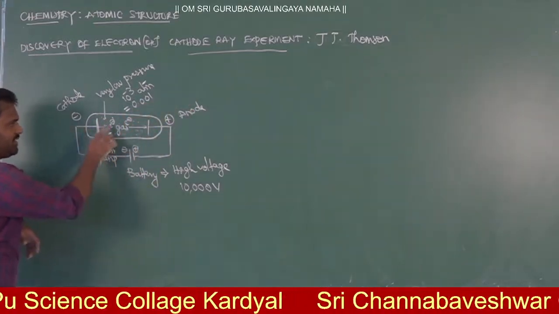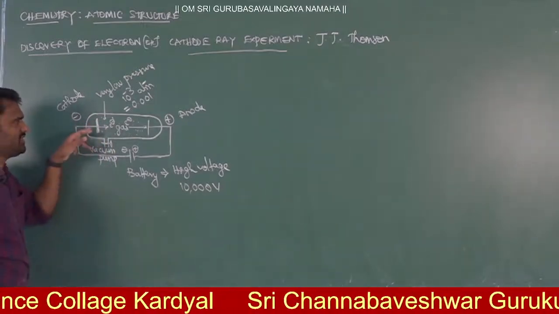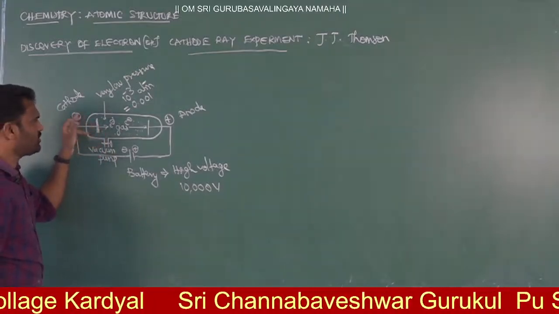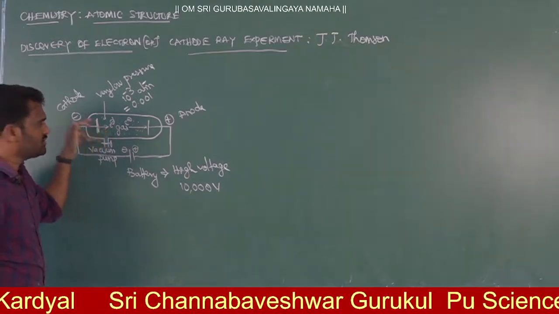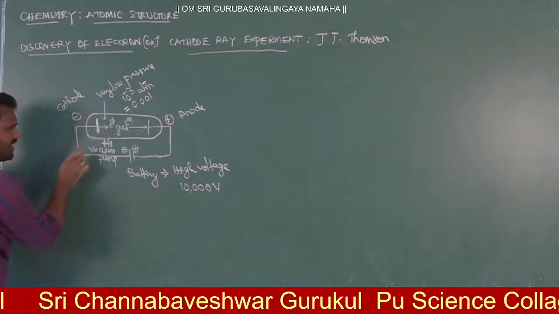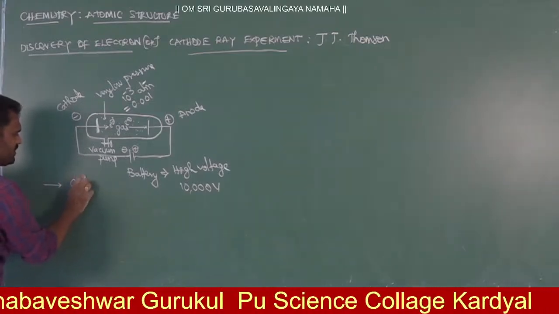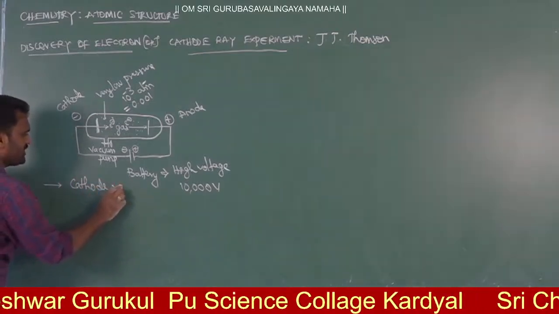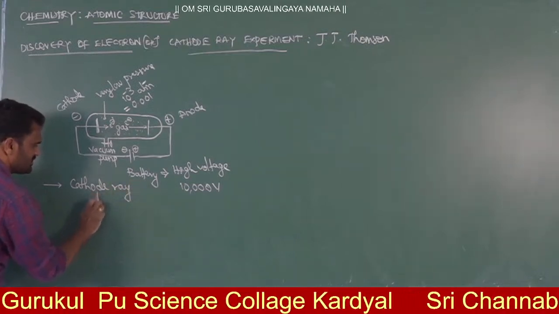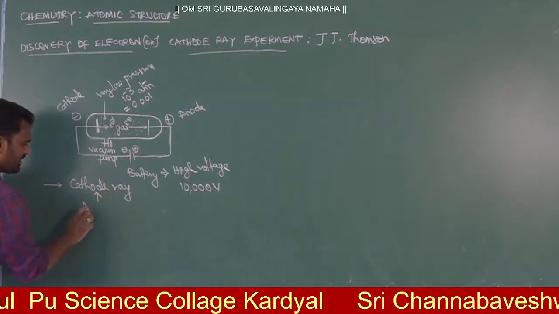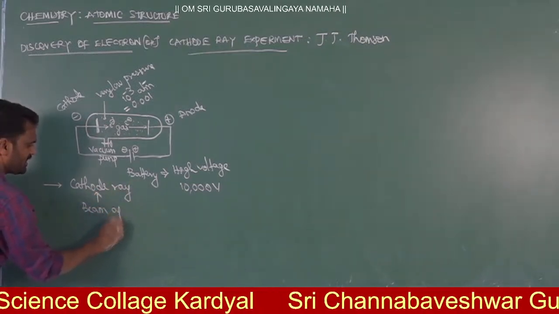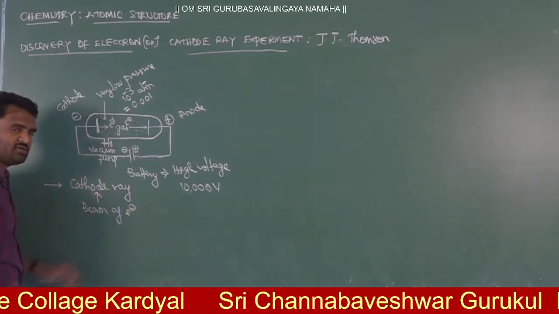When we are passing high voltage, you get electrons from the cathode. This beam of electrons is said to be a cathode ray. So what is a cathode ray? Cathode ray is nothing but a beam of electrons. A beam of electrons is said to be a ray.